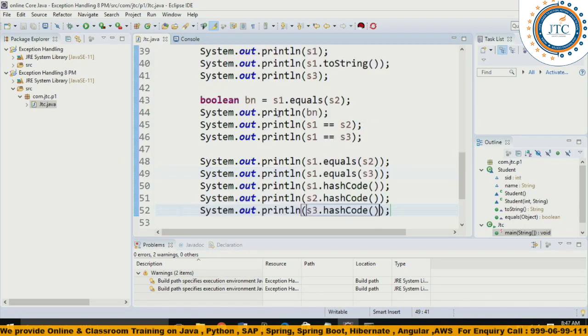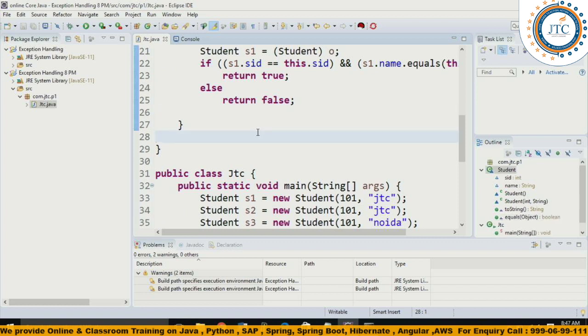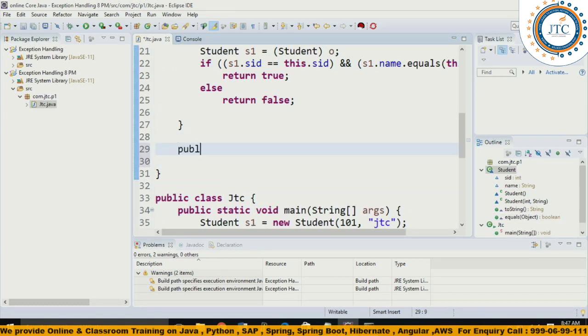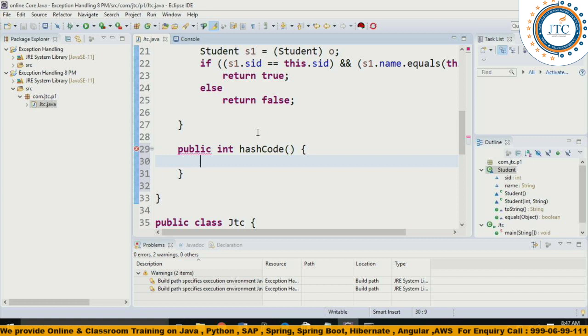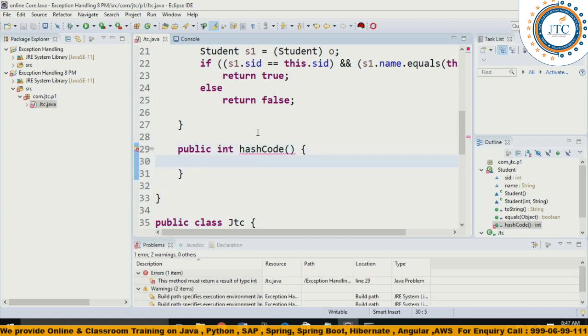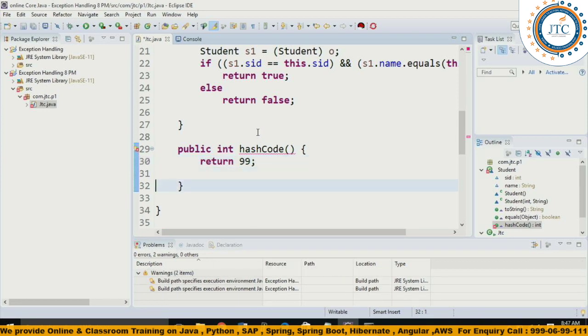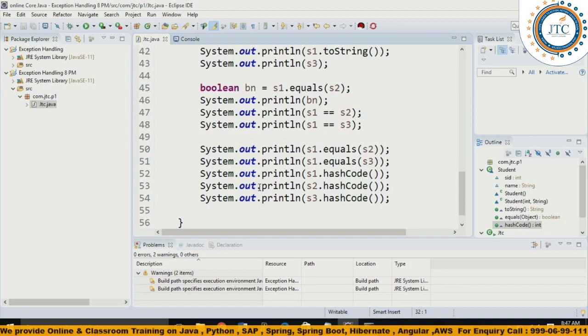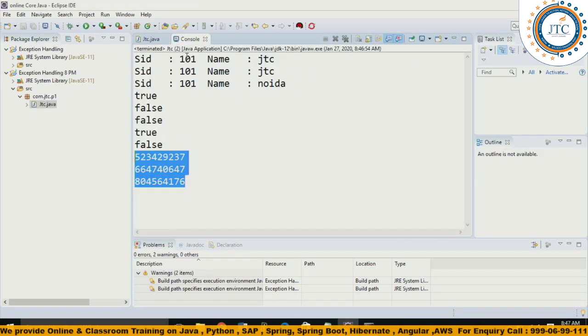Now what I will do, I wanted to override the HashCode. So what you can do, public int HashCode. Here in this HashCode, I'm writing a simple return 99. I'm not writing anything else guys. HashCode simple return 99. Now you see, each object that was giving a unique HashCode, now if I run this program, you see everyone is giving 99, right?